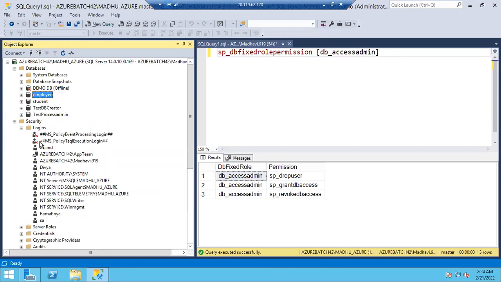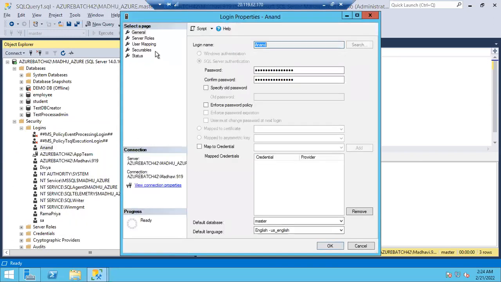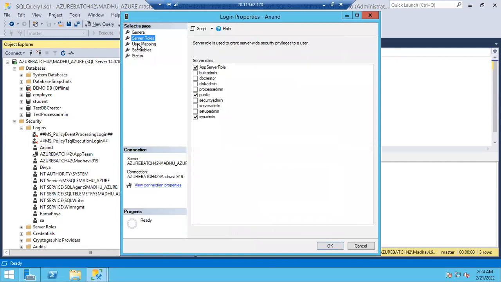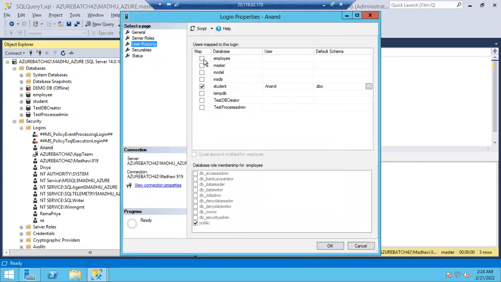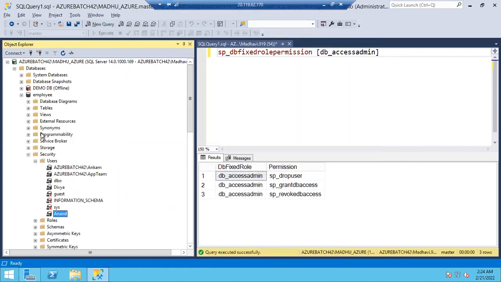Very good, right? If we have Anand login, go to user mapping. Select this employee database. You can see here Anand user is created, just give dbo default schema. If you click OK, this is the correct way. Now you can see in the employee database Anand is created. If you refresh it, you can see Anand on top.